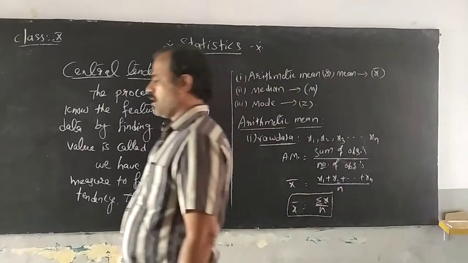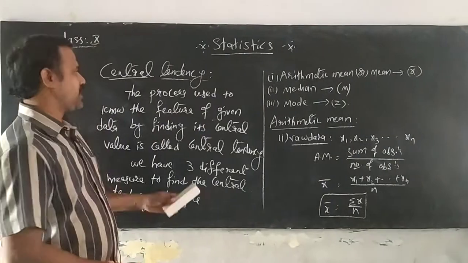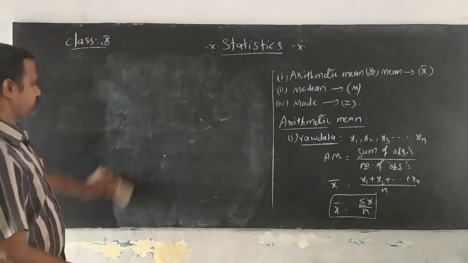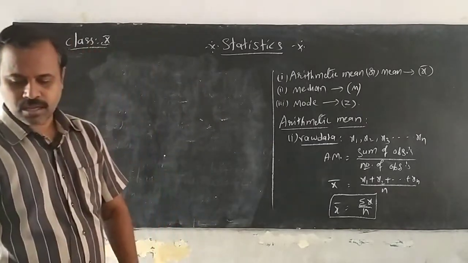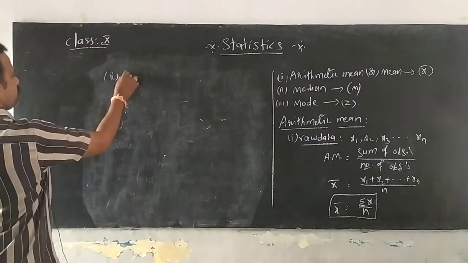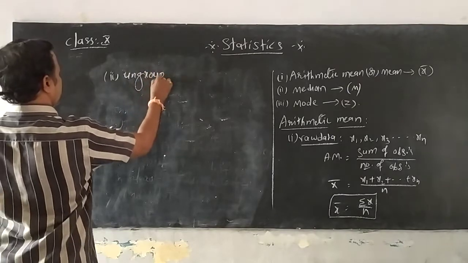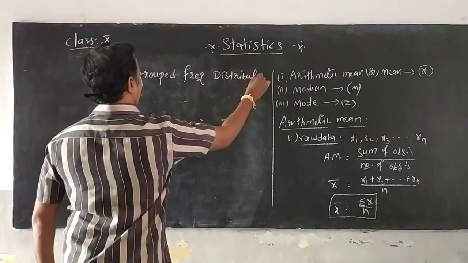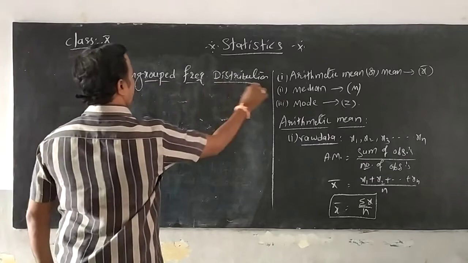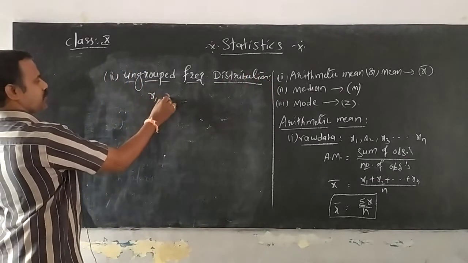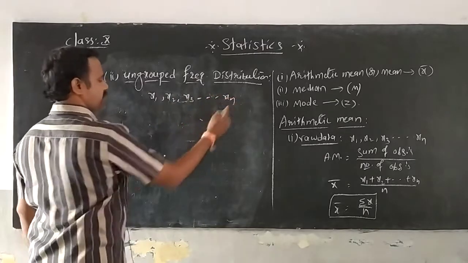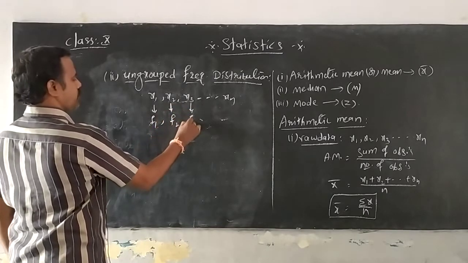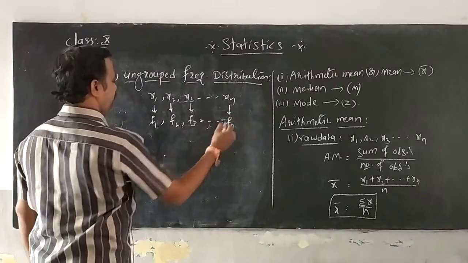Now we go to the second type, that is ungrouped frequency distribution, where you get the observations x1, x2, x3, so on xn, and their respective frequencies f1, f2, f3, so on fn.